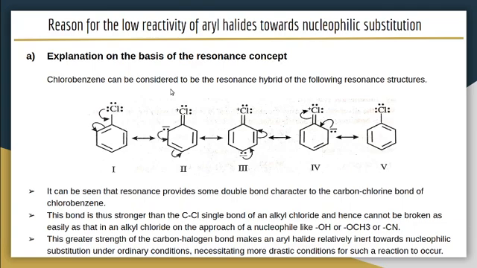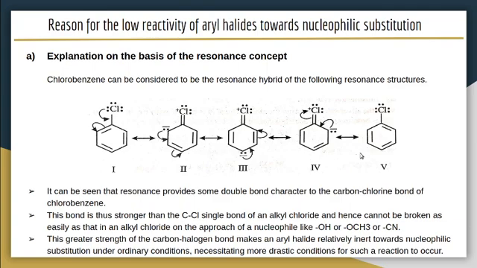Chlorobenzene can be considered to be the resonance hybrid of the following resonance structures. These are the resonance structures of chlorobenzene. In this case, the electron pair on the chlorine shifts to this bond, and this electron pair shifts to this carbon. So this chlorine gets a positive charge and this carbon gets a negative charge.